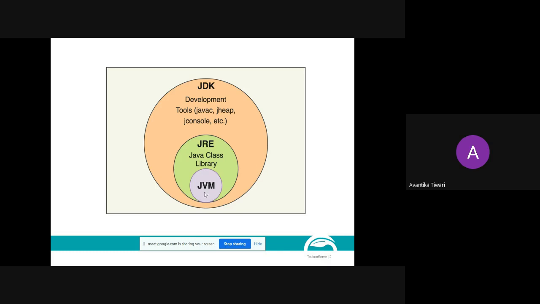Now, let's understand what JVM is. Are we there in a classroom? Is it a real classroom? We all are here for the purpose of attending this session, so I am calling it a virtual classroom. Is it a real classroom or a virtual classroom?